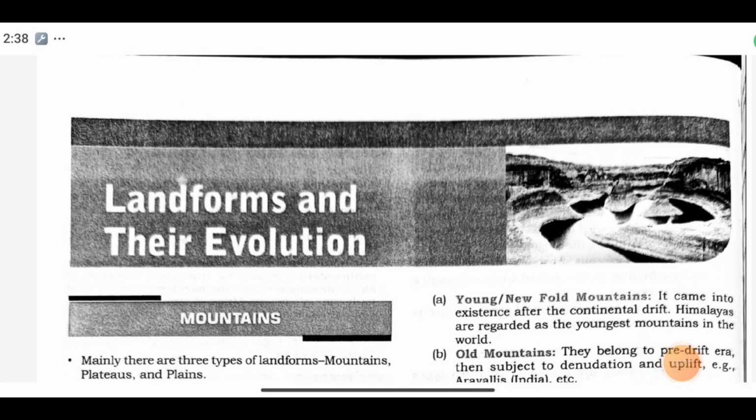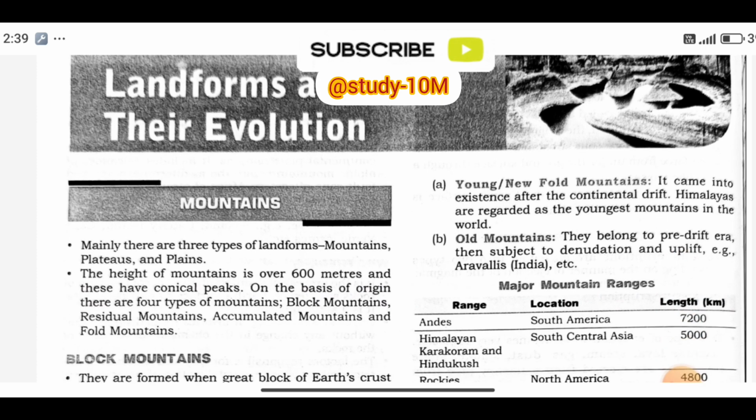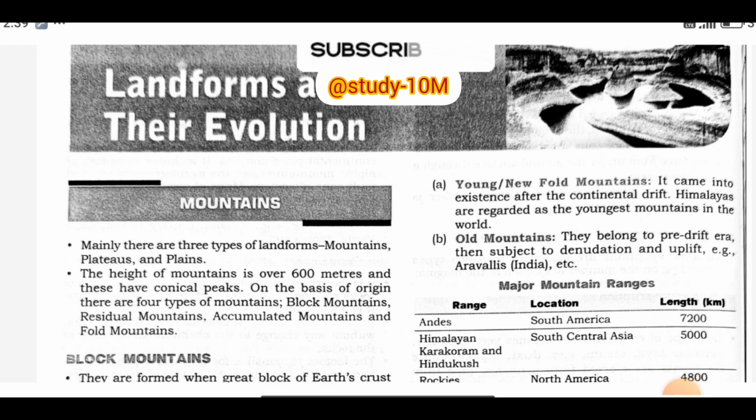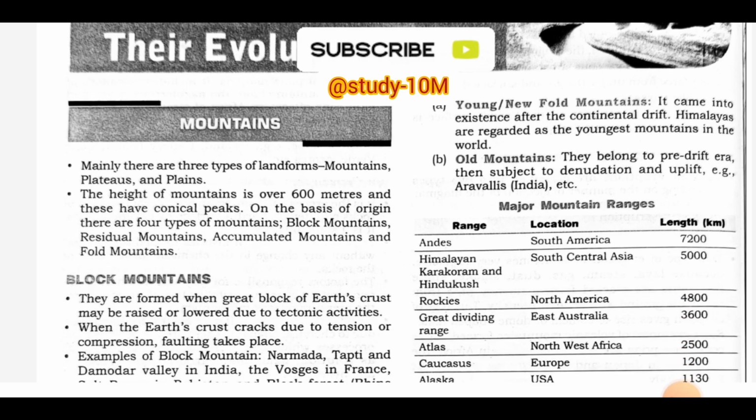In this lesson we learned the rock system, volcanism, earthquakes, and today we will learn landforms and their evolutions. So let's get started. Mountains. Mainly there are three types of landforms: mountains, plateaus and plains. The height of the mountains is over 600 meters and these have conical peaks. On the basis of origin, there are four types of mountains: block mountains, residual mountains, accumulated mountains and fold mountains.